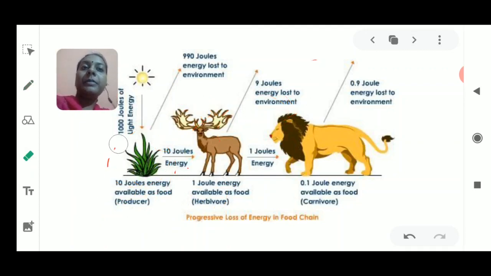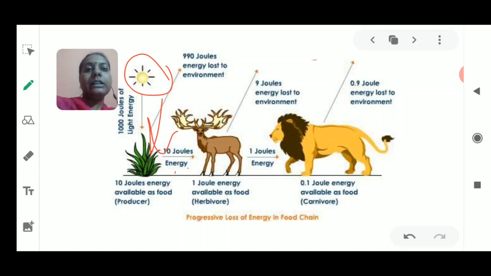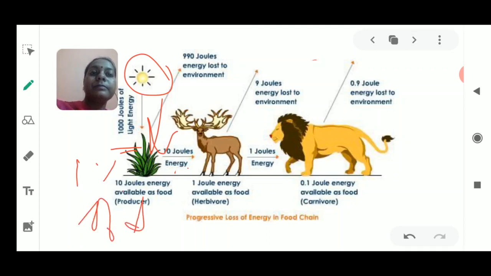Now if they are performing life processes, what happens? They are going to give out some energy. From where is this energy coming? First, that is the question. This energy comes from the sun in the form of solar energy, through photosynthesis, in the form of food which is stored inside the plant. If the plant has 1000 joules of light energy, it is only going to trap 1% of the sun's energy.